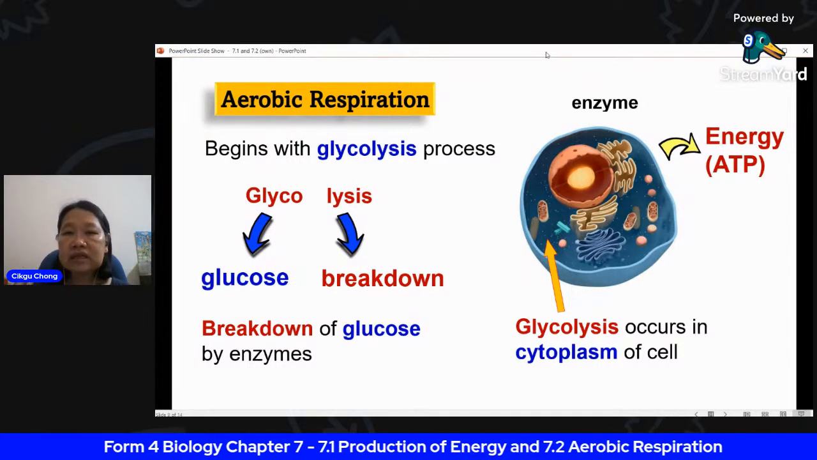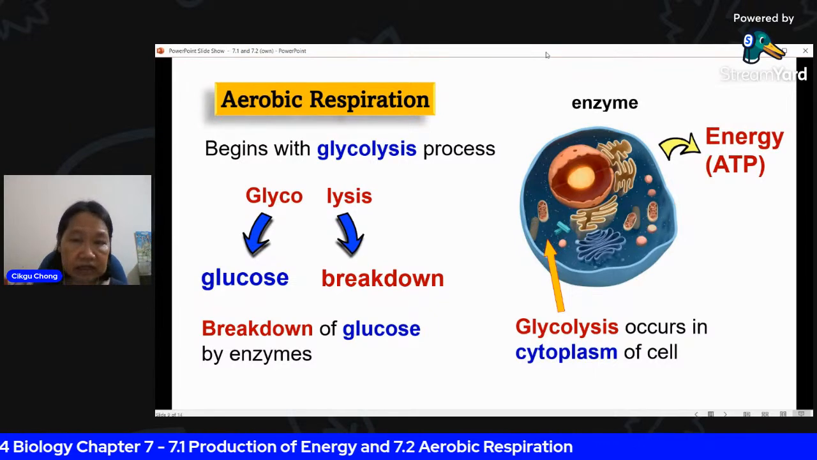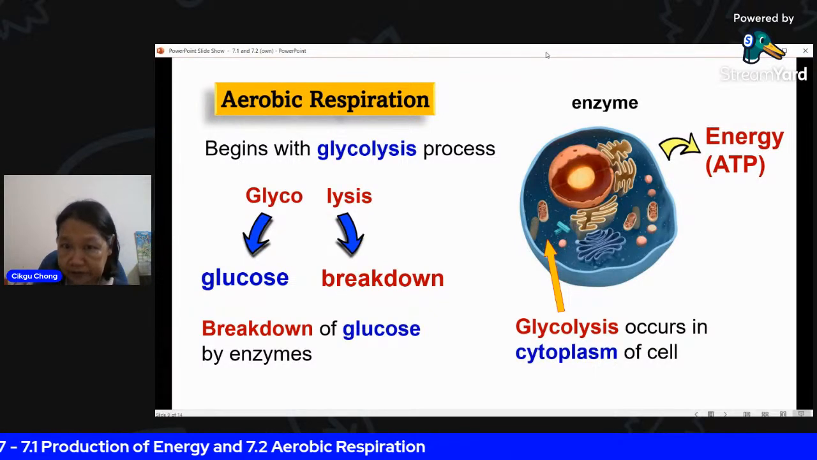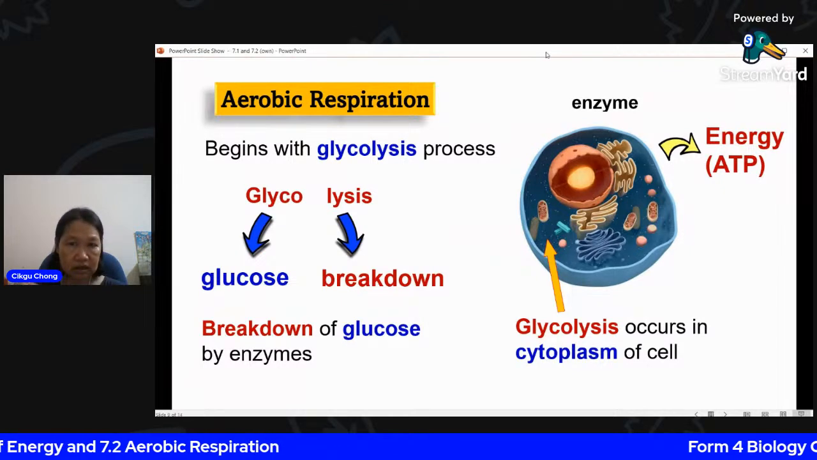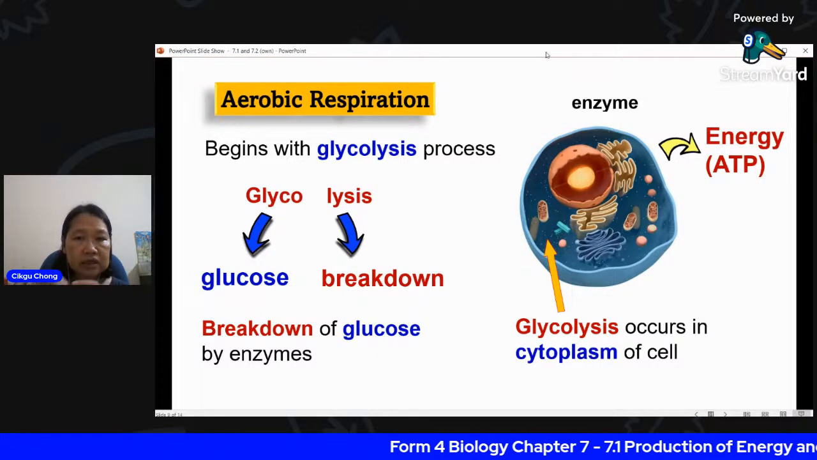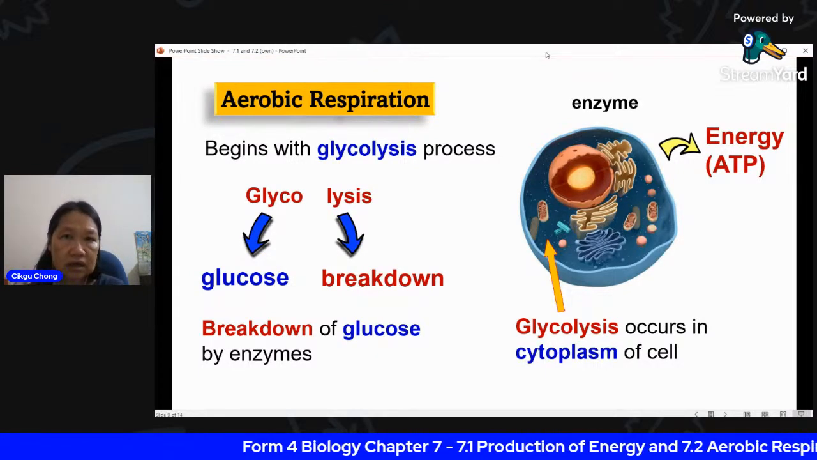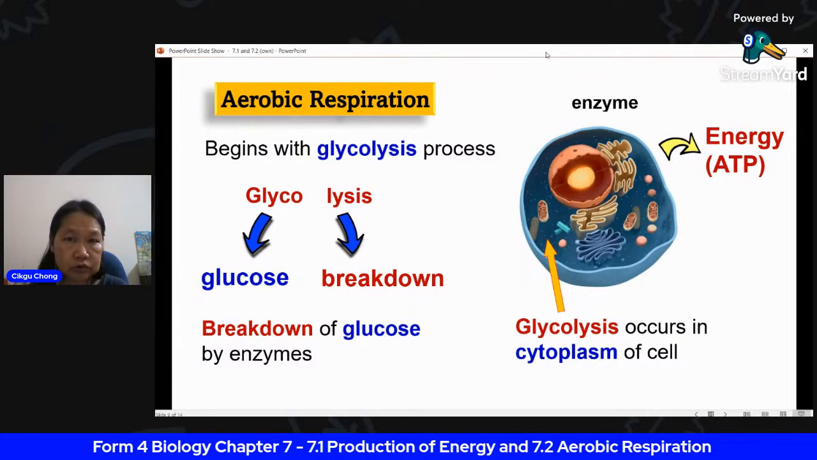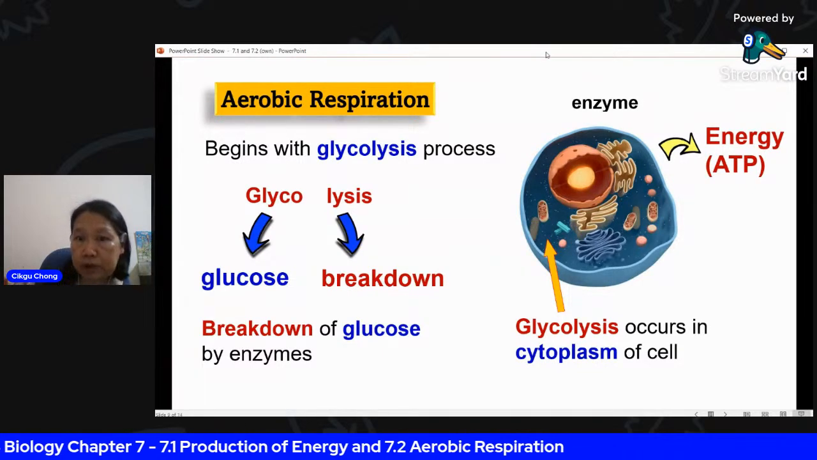It happens in the cytoplasm. There's enzyme in the cytoplasm. So glycolysis happens first, and you will get the substance. After that, only then step 2. This substance enters the mitochondrion for step 2. Now this is the first step, step 1, glycolysis.